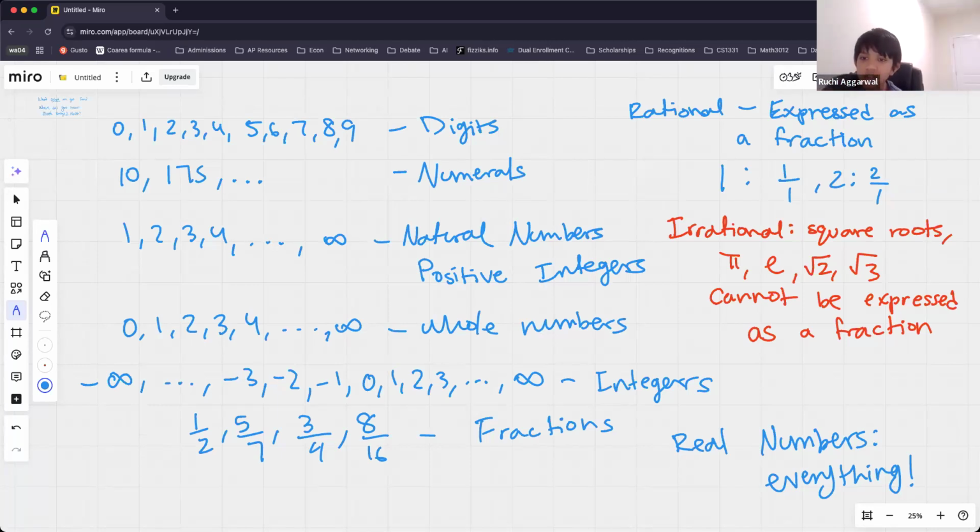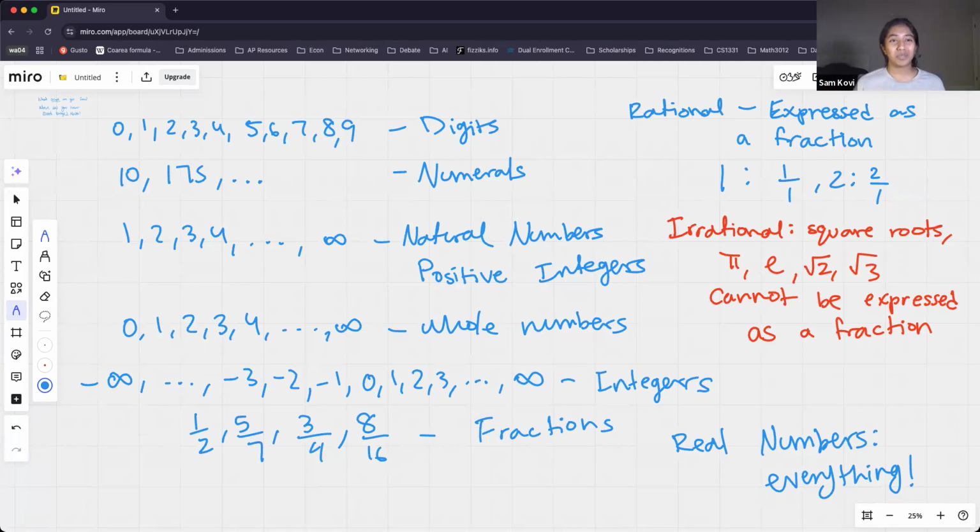Wait, I thought pi was expressed as 3.14 and more. So that's a really great question. Great comments, you guys. 22/7 is actually not pi exactly. It's an approximation. So 22/7 is not the exact value of pi. Like Muktika said when she unmuted, pi is like 3.1415 and so on and on. So because there are so many digits, it's impossible to express as one single fraction. So pi is irrational. Okay, awesome.